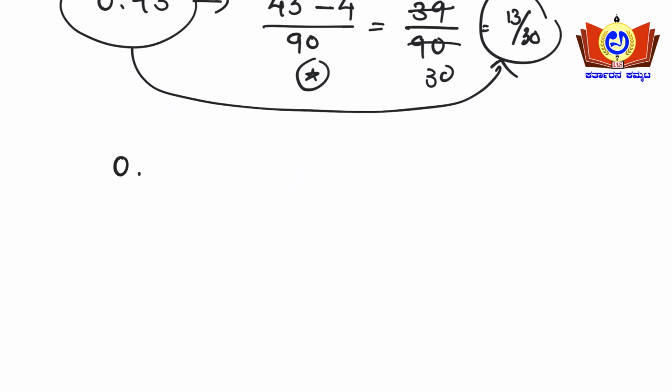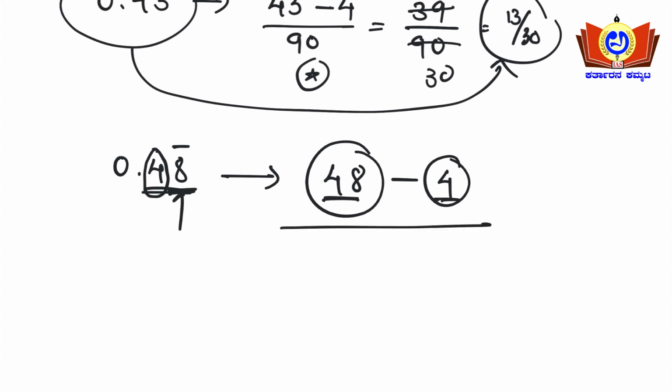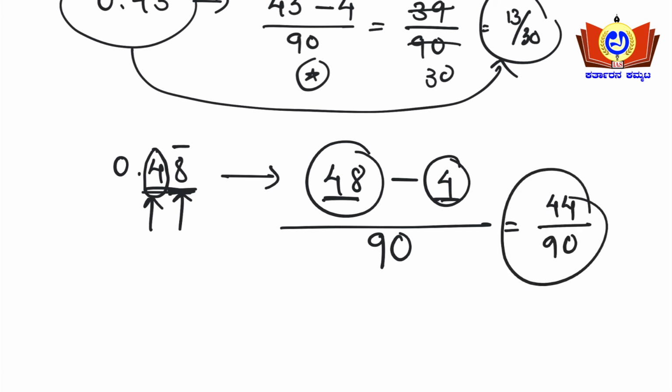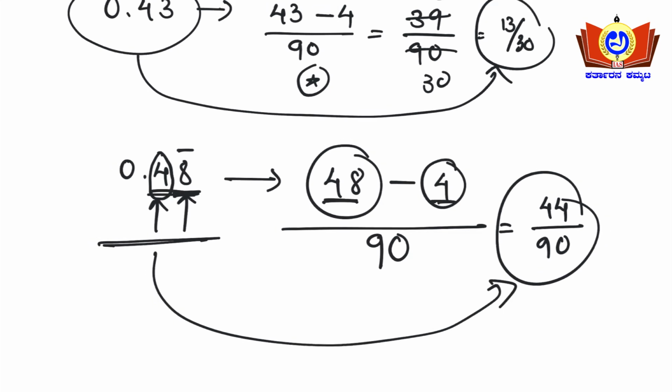See one more example. Consider 0.48 bar. First step, you take these two numbers, 48. This number should be subtracted with some number. The 4 doesn't have a bar, so you subtract that 4 from 48. One number has a bar, so you write 9, and one number does not, so you write 0. So 48 minus 4 upon 90 is nothing but 44 divided by 90. This was the decimal and this is the fraction. Simple. One more example I'll take here.